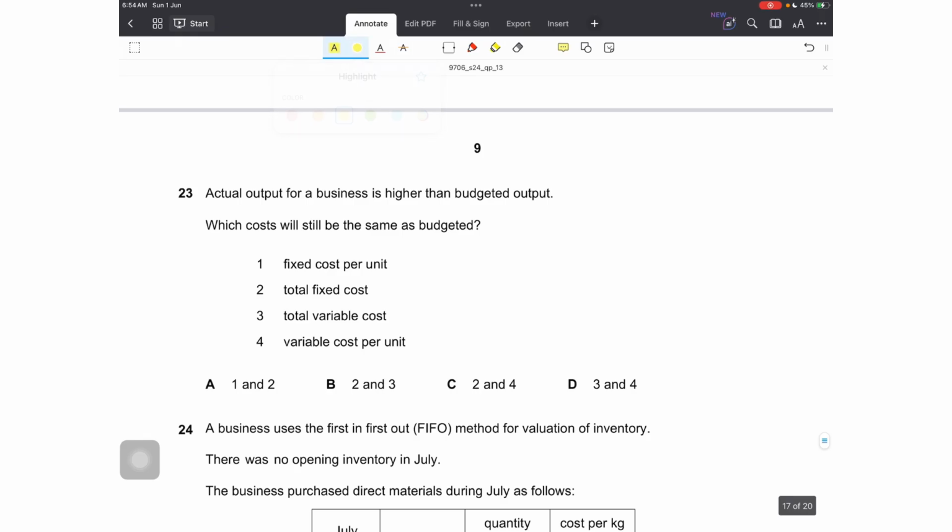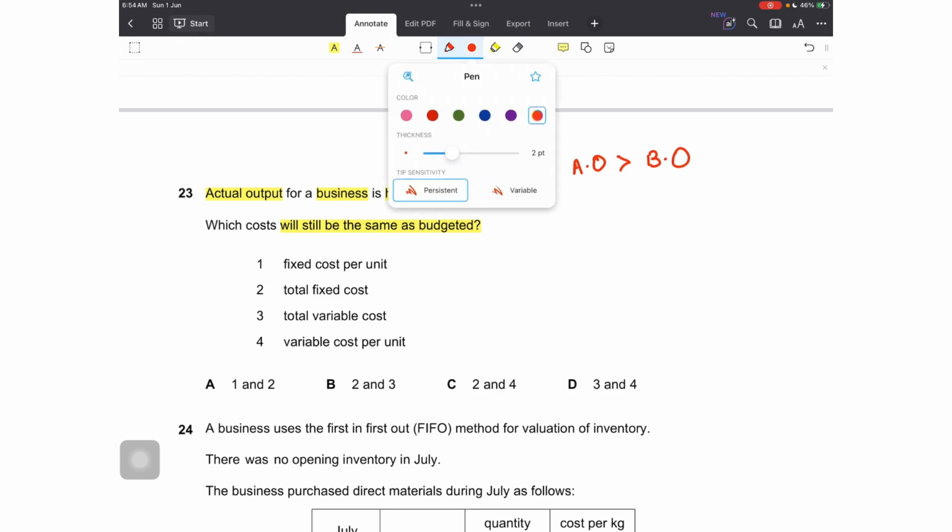Number 23, costing part. Actual output for a business is higher than the budgeted output. What is the scenario? Actual output is higher than what we budgeted; what we budgeted is less and what we produced is more. Which cost will still be the same as budgeted, even if your actual output is more? Fixed cost per unit.